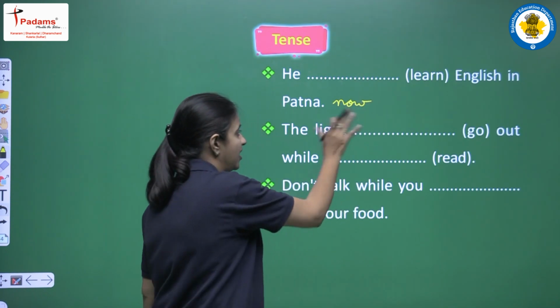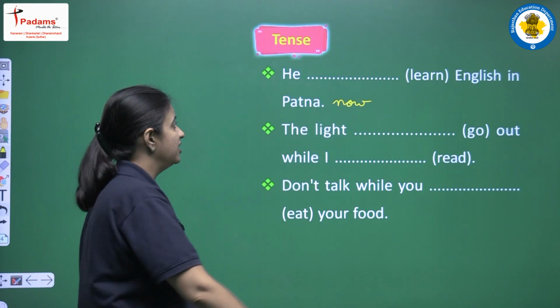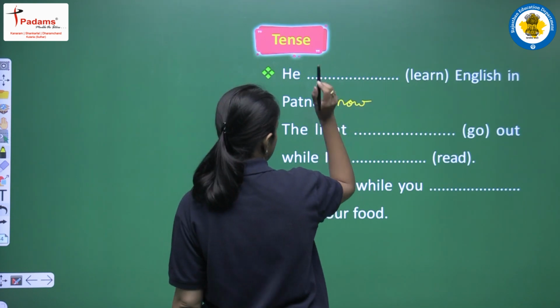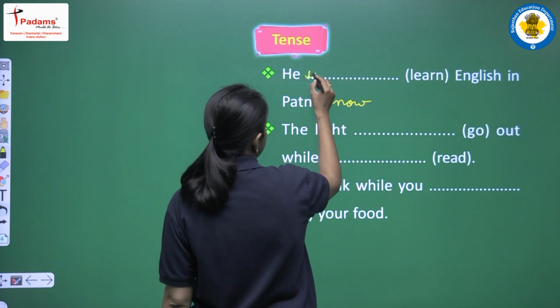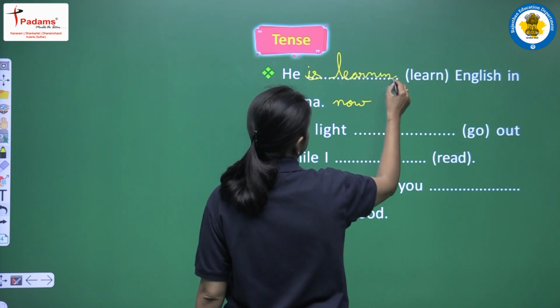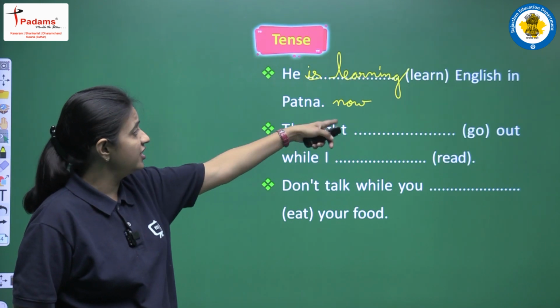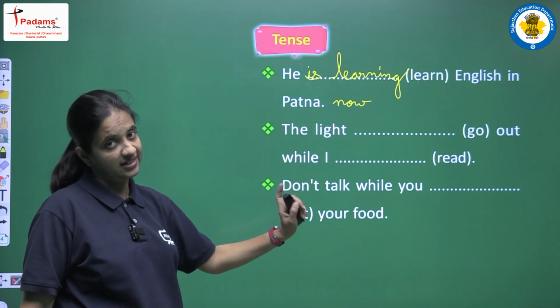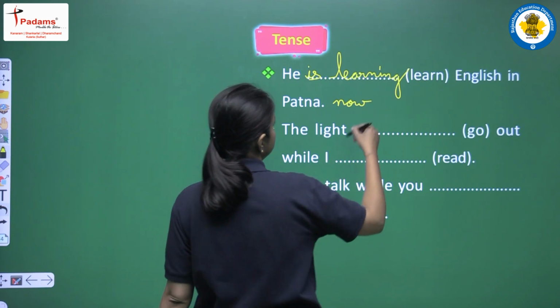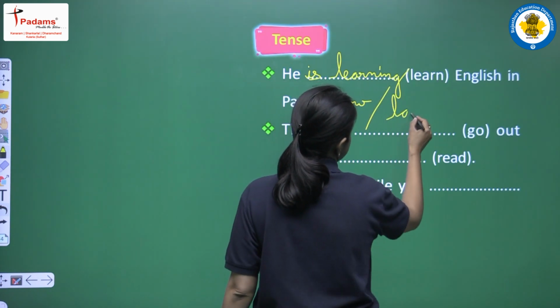Now. Suppose we have "now": he learned English in Patna now. तब हम क्या करते? Obviously हम continuous tense बनाते, तब हमारा answer होता he is learning. Then our sentence will be: he is learning English in Patna now. Clear? Second option, suppose we have: he learned English in Patna, let's say last year.